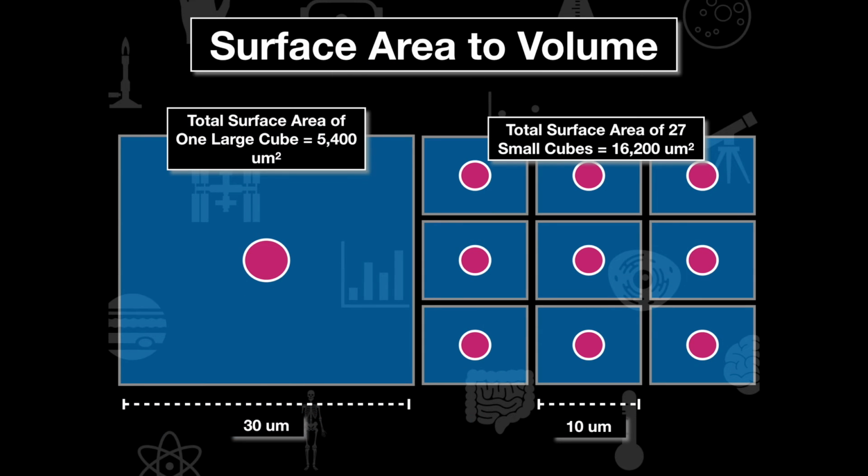Now don't get this confused with this example here. Remember, we have lots and lots of small cubes that have smaller surface area and they're easier to transport than one large cube. Remember, the total surface area of these 27 blocks is much larger than the total surface area of one large cube. But remember, each one of those little blocks is a 10 by 10 by 10. So if we're looking at this, it's much easier for us to diffuse materials amongst the smaller cubes compared to this larger one.